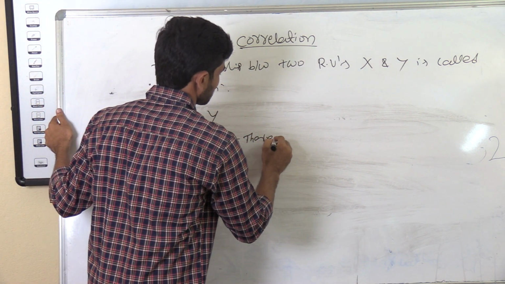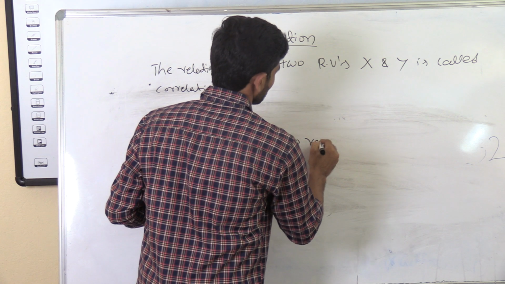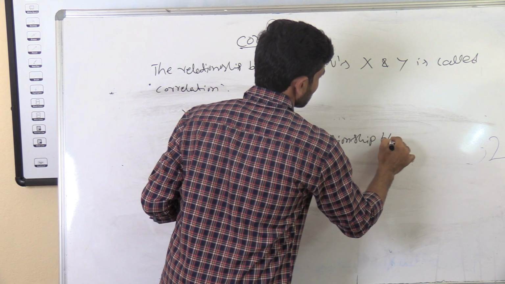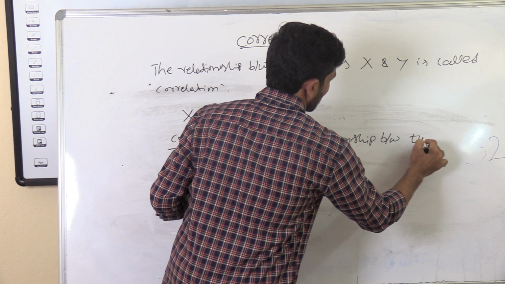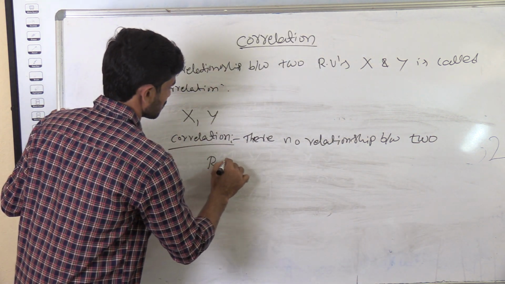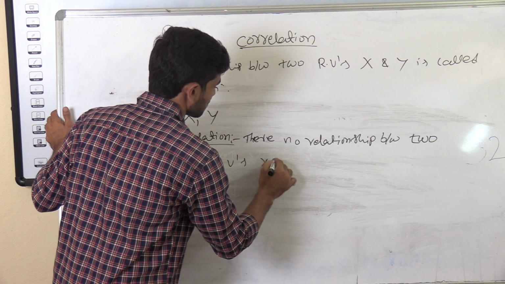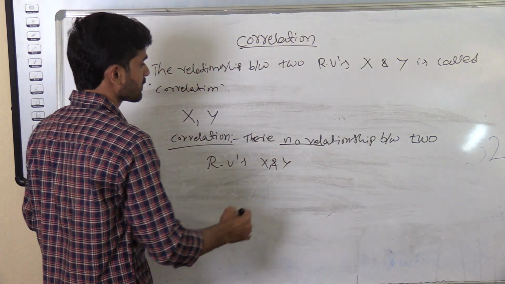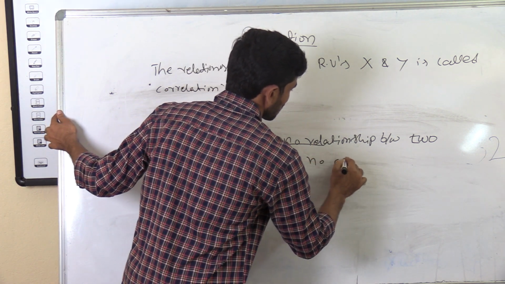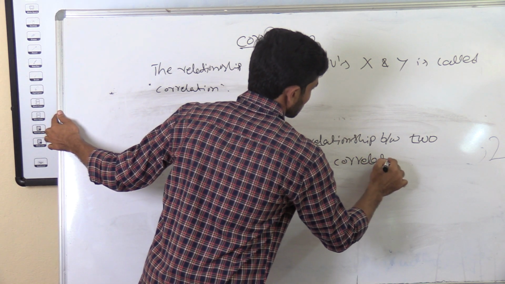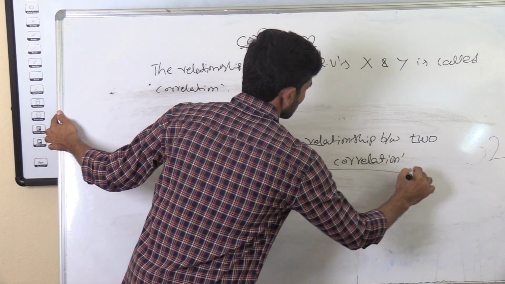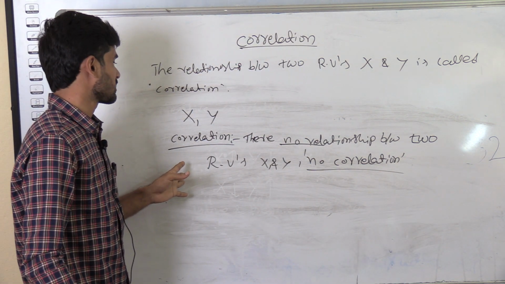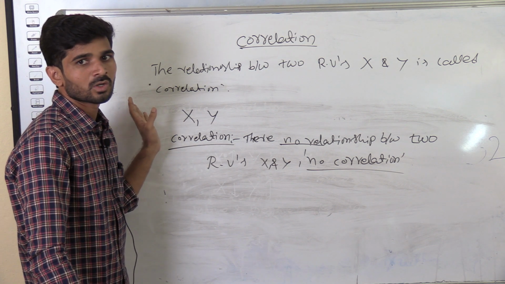So there is no relationship between two random variables like x and y. Such a correlation is called no correlation or zero correlation. These are the types of correlation.